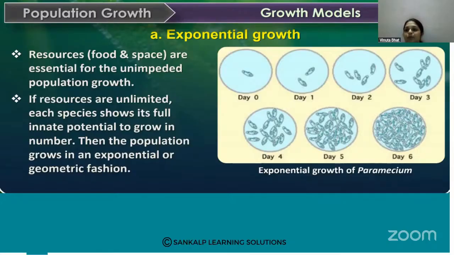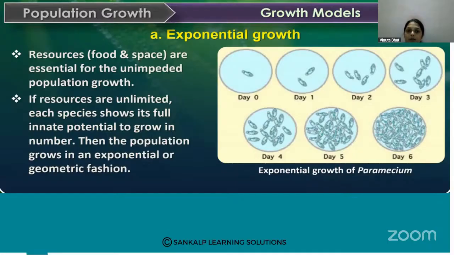The human population is increasing rapidly in our country. Is it the same for all the animals and organisms, or is it different? That is the natural curiosity that comes to us, okay? Then the first type of growth model is the exponential growth. So what is this exponential growth?